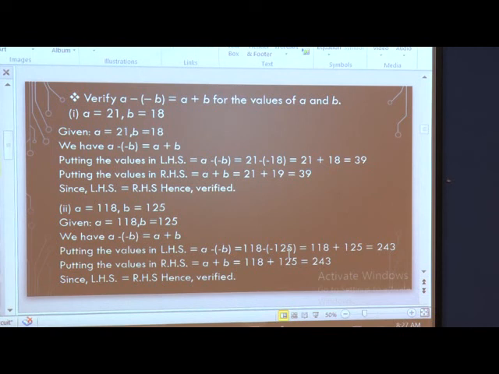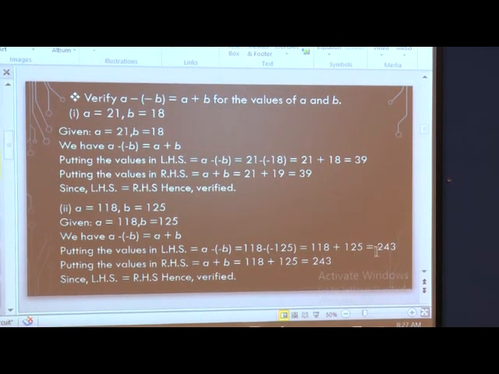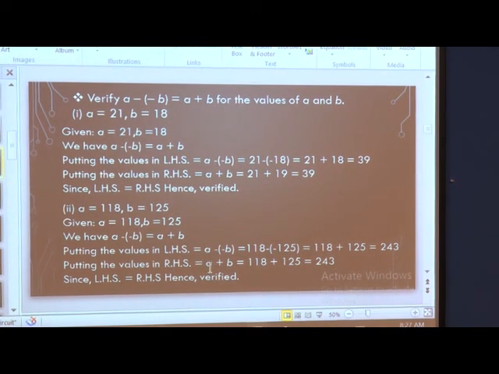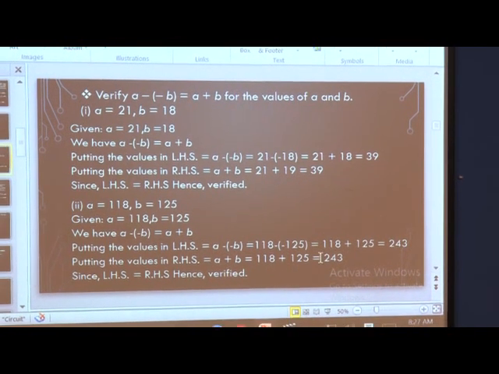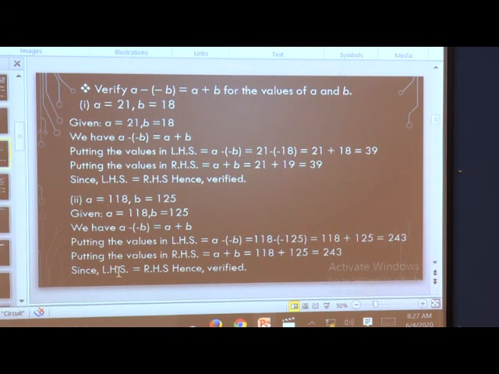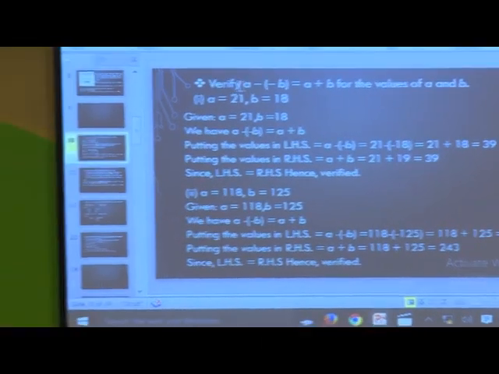So, it is equal to 118 plus 125 is equal to 243. This is LHS. Similarly, putting the values in A plus B, 118 plus 125 is equal to 243. Thus we can say that LHS is equal to RHS, and we can prove the verification that A minus minus B is equal to A plus B.